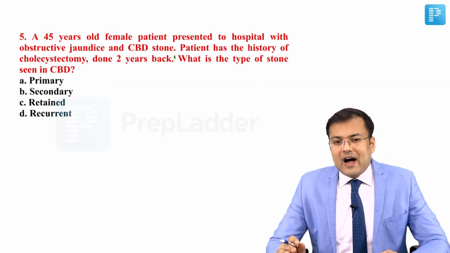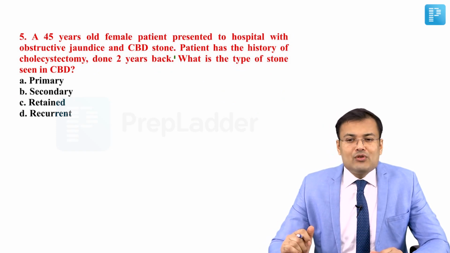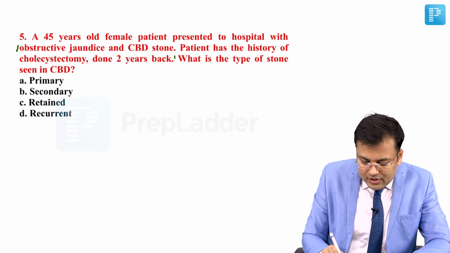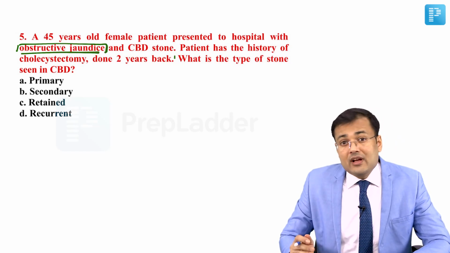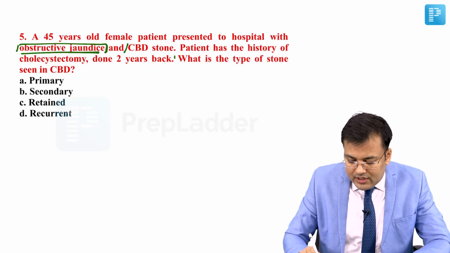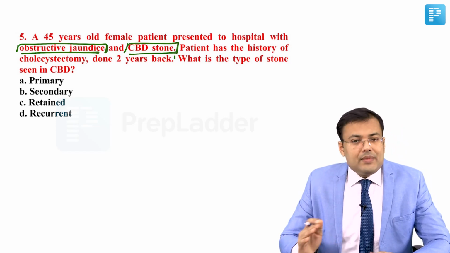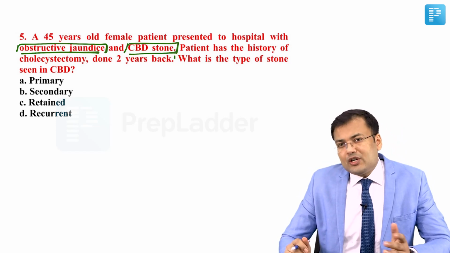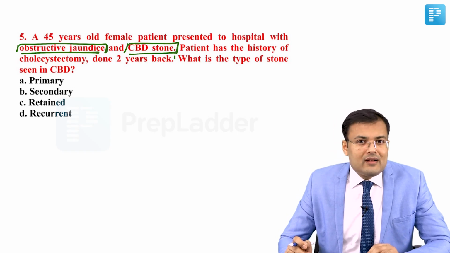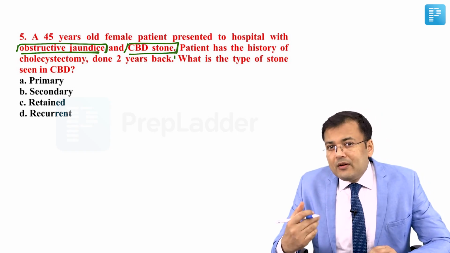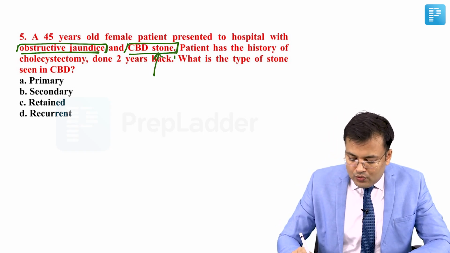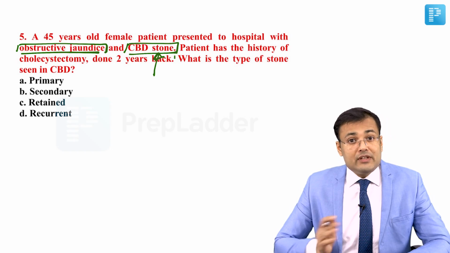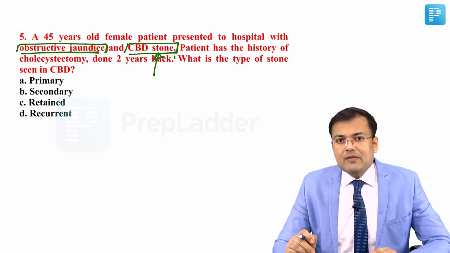See question number 5. A 45 year old female patient presented to the hospital with obstructive jaundice. So the first finding is that the patient has obstructive jaundice, and what's the cause of obstructive jaundice? CBD stone. The patient has a history of cholecystectomy done 2 years back. So what happened? Within 2 years of cholecystectomy, a CBD stone was detected in the patient. Within 2 years. So what is this type of stone?